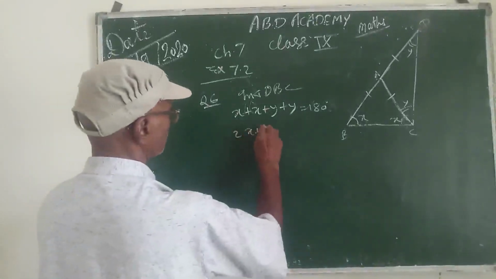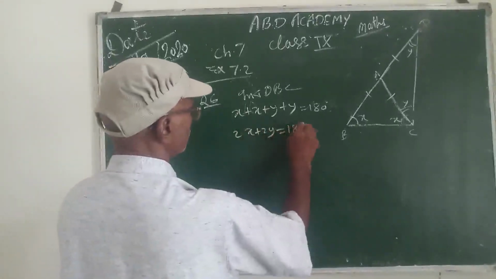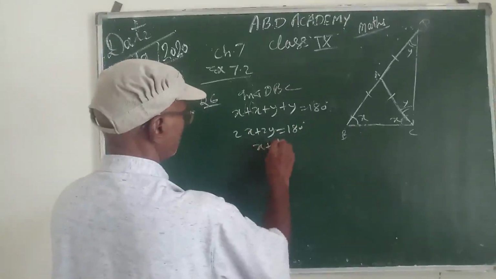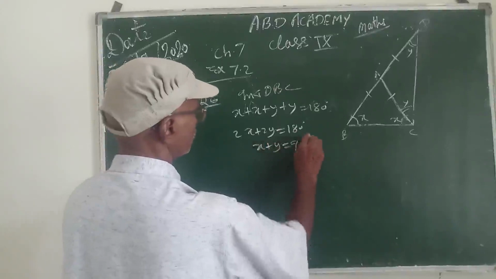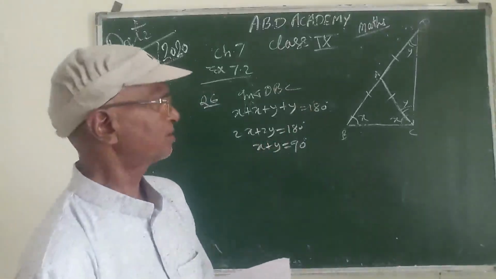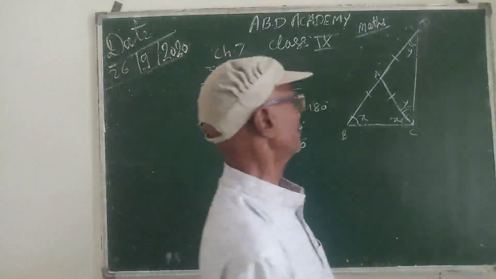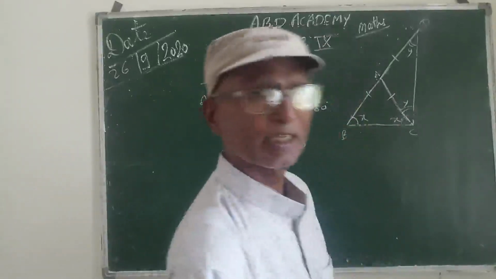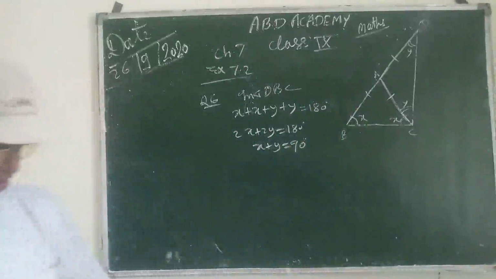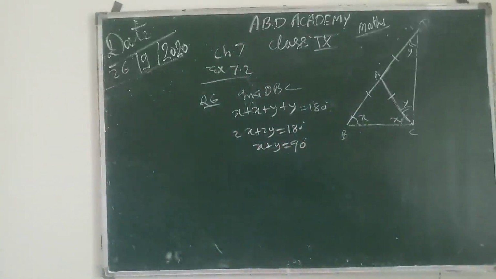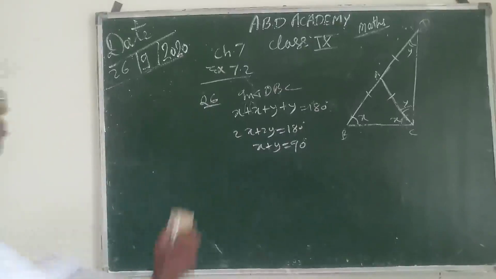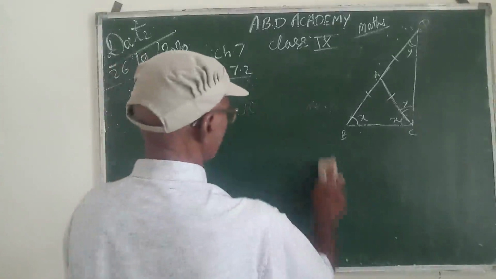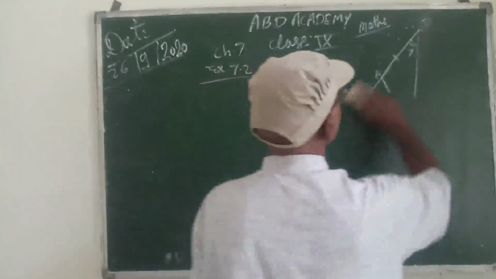Now 2x plus 2y is equal to 180 degrees. Therefore x plus y will be equal to 90 degrees. You can write it in figures also, but very easily it can be proved. It is question number 6. One question I want to do more, and this exercise will be finished now. So I am doing question number 8 now.